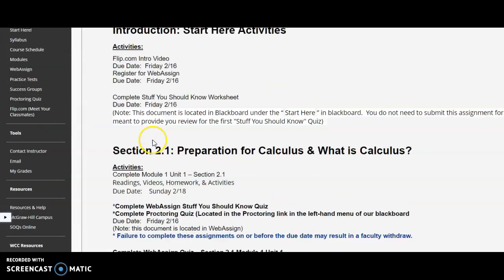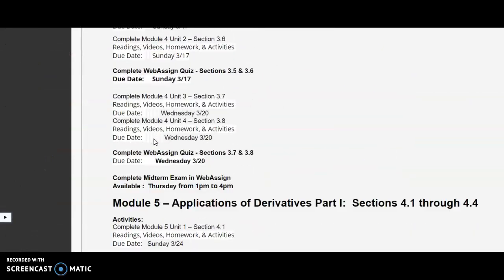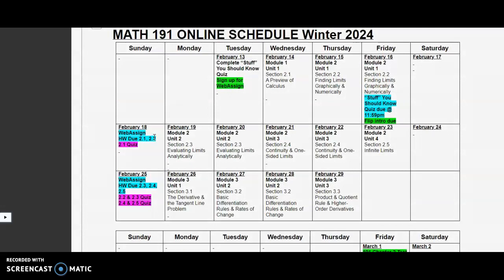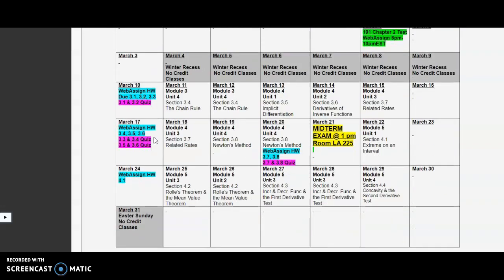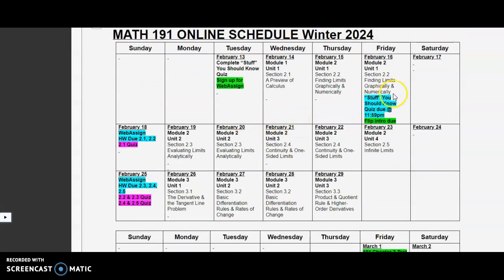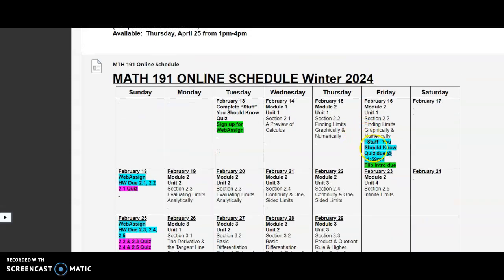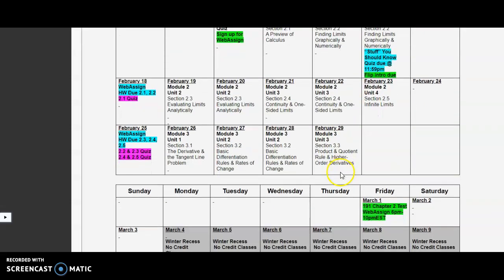The schedule is listed in the schedule format. If you scroll all the way down, there is a calendar format, if you prefer to print that out. It goes through and highlights the due dates. So I highlight everything. The homework is highlighted in blue. The quizzes that are due are highlighted in purple. The exams are in green, and there's also the flip in green, but that's not an exam.